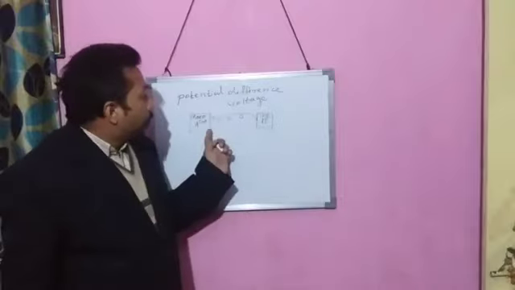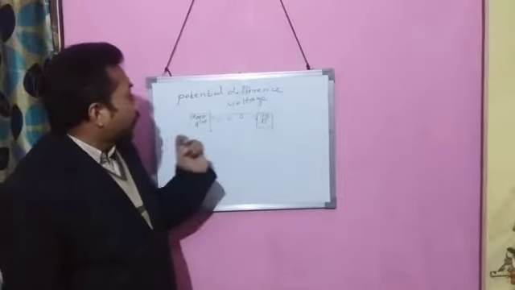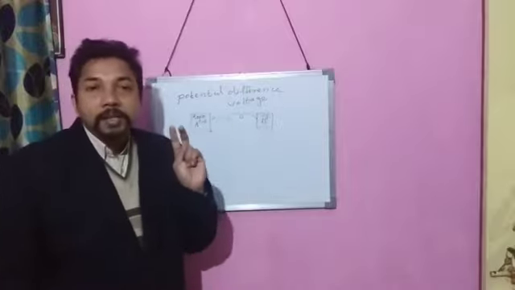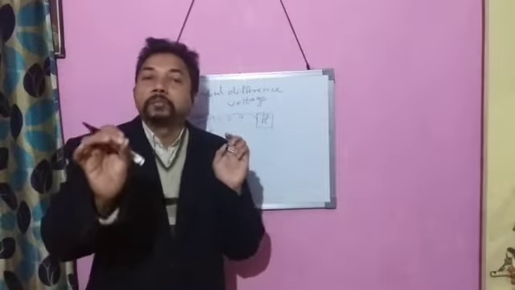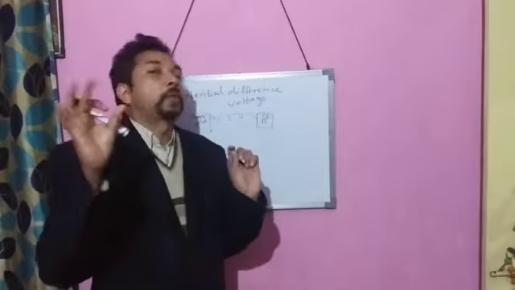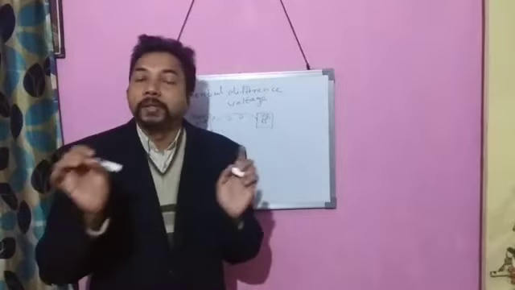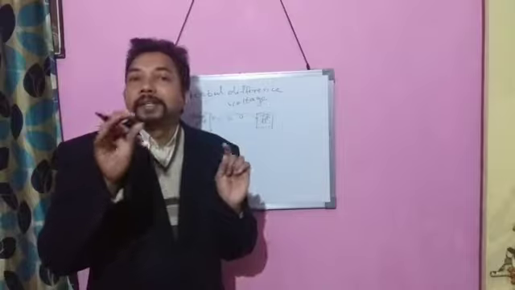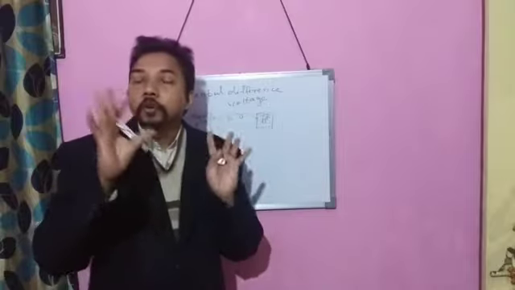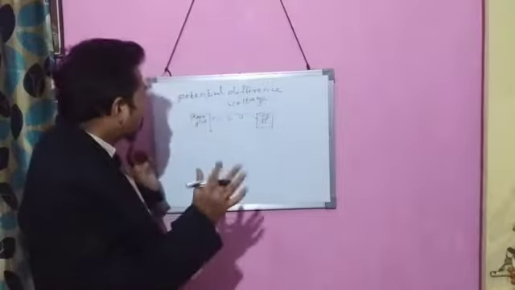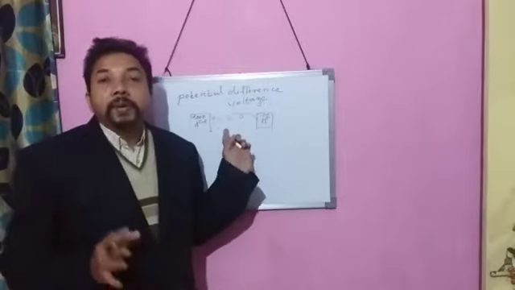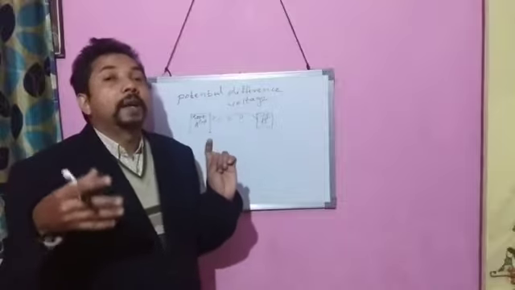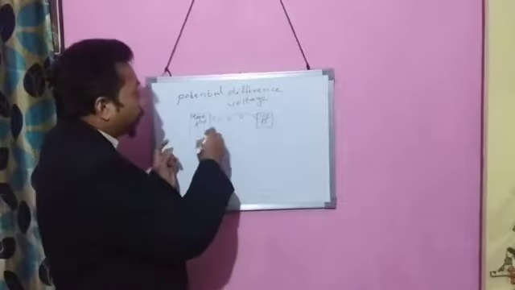Suppose both bodies, A having 10,000 negative charge and B also having 10,000 negative charge, then there is no potential difference. Both bodies have equal potential. If both bodies have an equal number of electrons, then they have equal potential. There is no potential difference. When there is a difference in potential, only then can the flow of electrons take place.